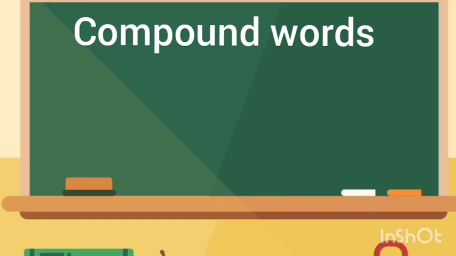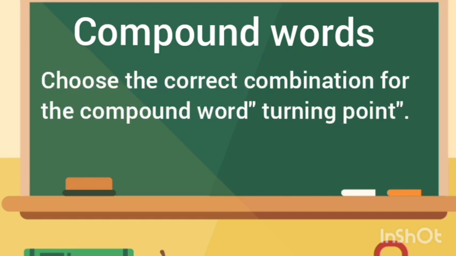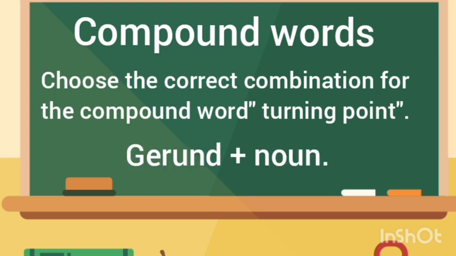The way they will be asking: choose the correct combination for the compound word turning point. What is the answer for this? You have to identify whether it is a noun or an adjective, the two separate words, right? So what is the answer for turning point? The options will be given: noun plus verb, verb plus noun, gerund plus noun. So what is the answer? Turning, ing is there, right? So you can understand that it is a gerund plus noun.